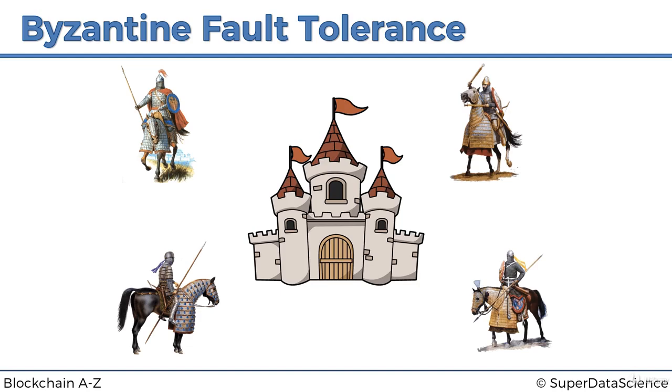It can be more than four. It can be any number of generals. We're going to look at an example of four. They want to attack it, but the thing is, they can only win if the majority of them come to a consensus of what to do.